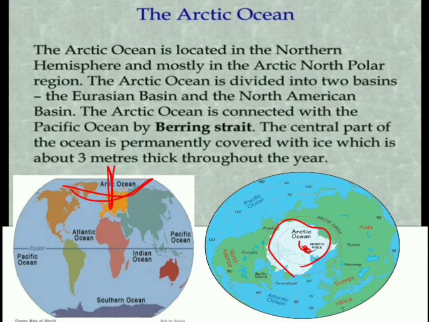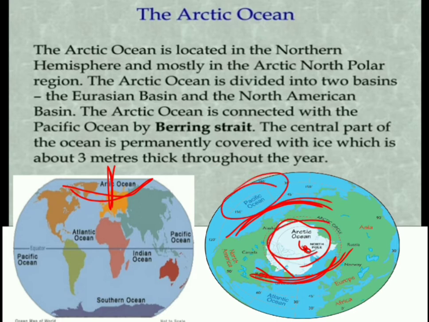The Arctic Ocean is divided into two basins. One is the Eurasian basin, another one is the North American basin. And the Arctic Ocean is connected with the Pacific Ocean by the Bering Strait. So where is the Bering Strait? In between the Pacific Ocean and the Arctic Ocean, you have the Bering Strait.